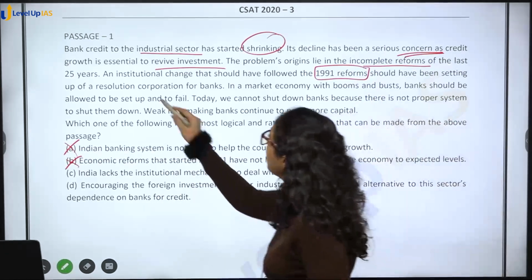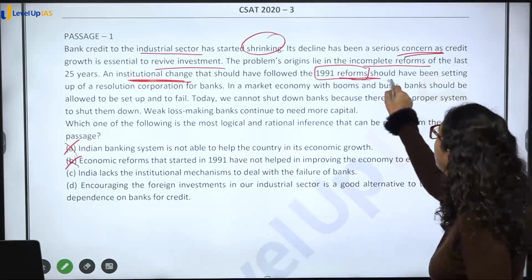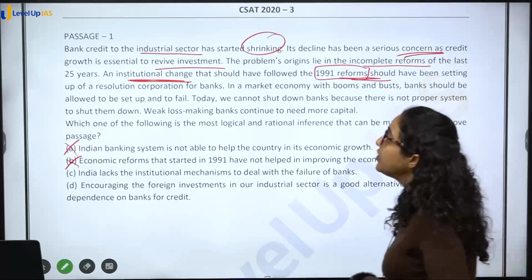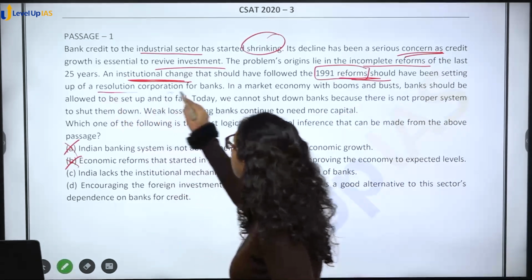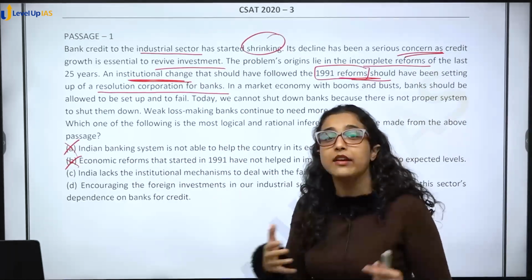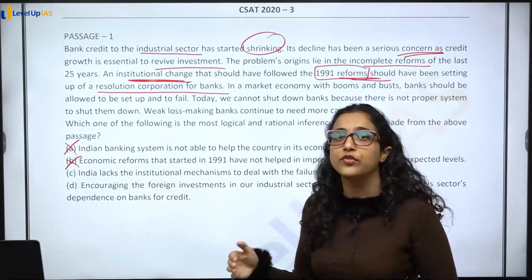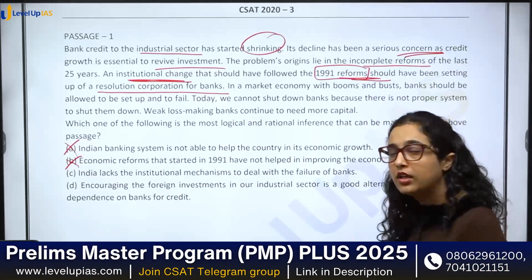So what change should have happened? Setting up of a resolution corporation for banks, so that if banks want a resolution to a problem, they should have a corporation. So this change should have happened, which did not.